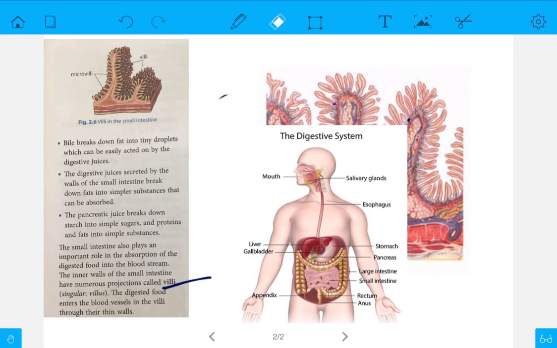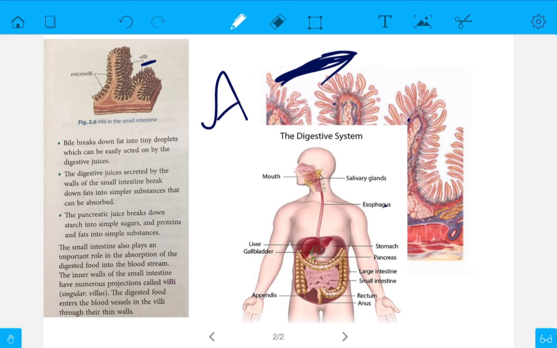Now digestion is done. Now we have to do absorption. Absorption is the process by which the nutrients that we get after digestion are transferred to the blood so that we can do important work and get energy out of it, right? The small intestine plays a very important role in this absorption. Inside the small intestine there are small finger-like projections known as the villi.